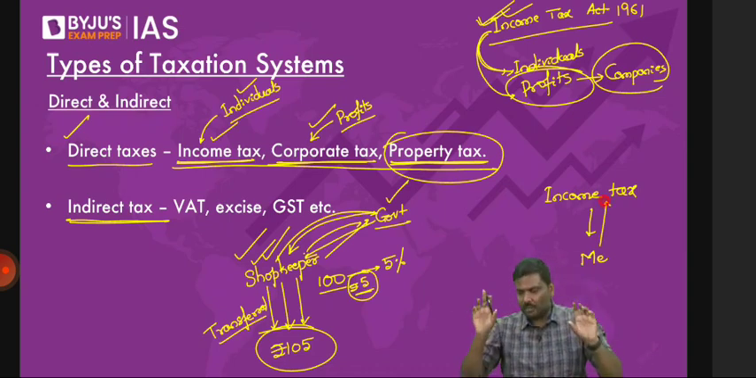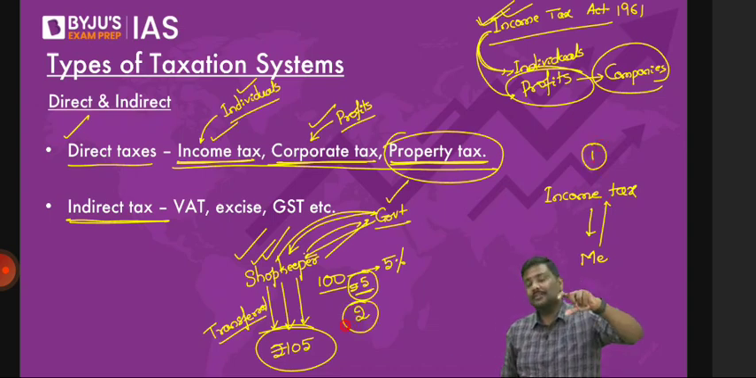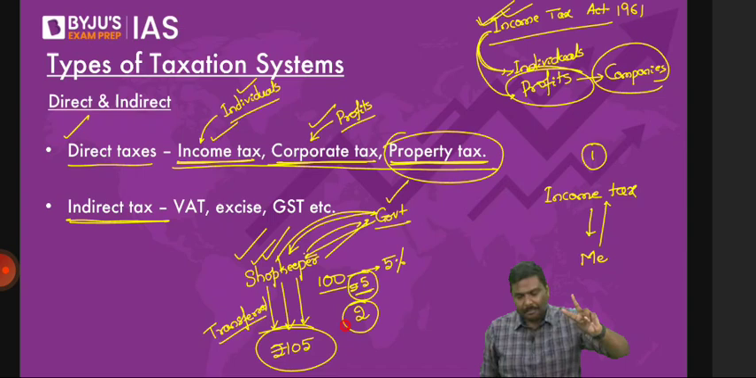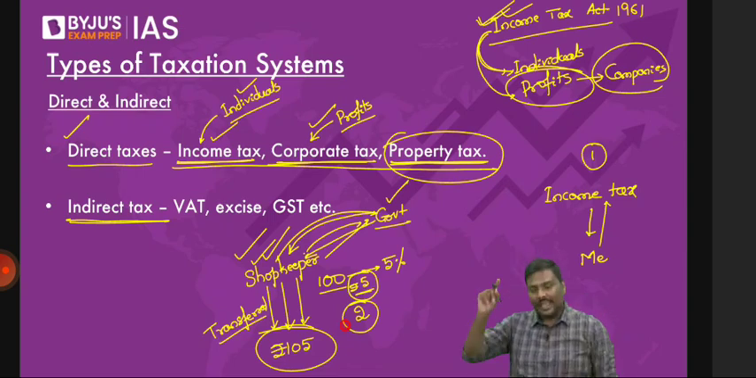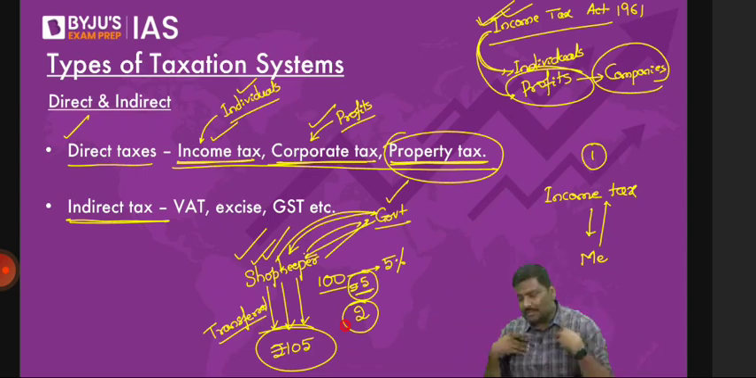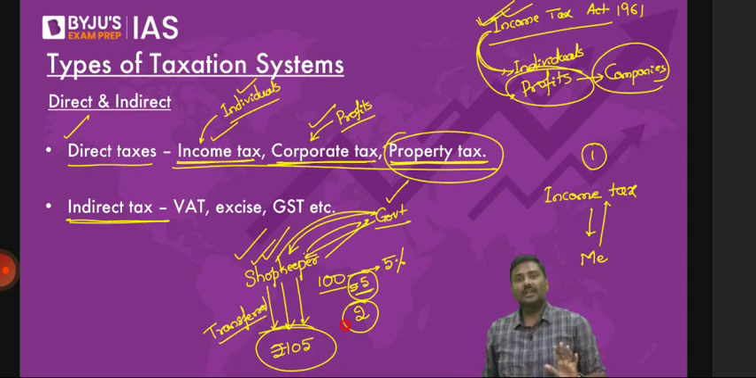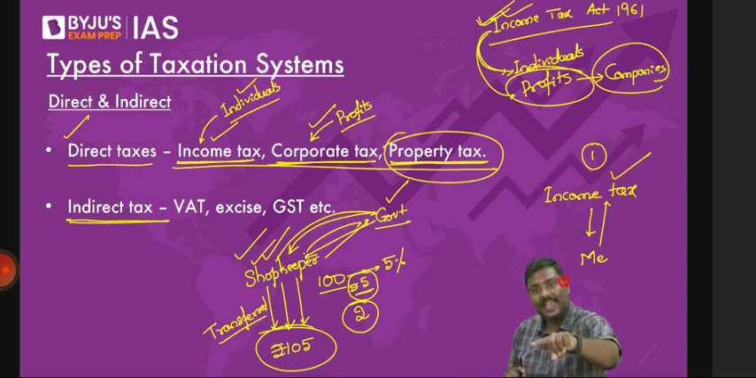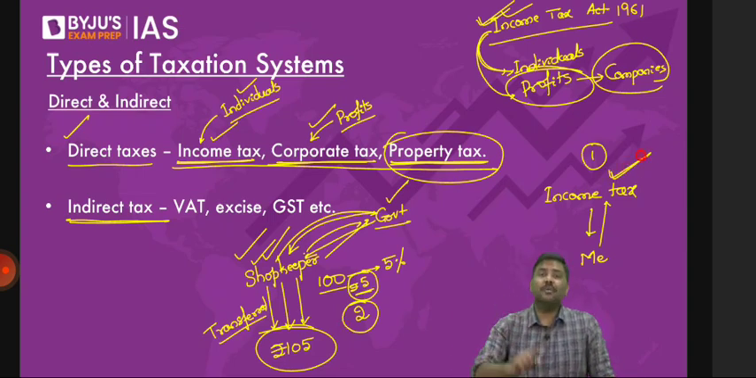If I write this as example 1 and example 2, in example 2, the tax burden is transferred. I repeat, in example 2, the tax burden is transferred. In example 1, the tax burden is not transferred. I am supposed to pay the taxes. I will only pay the taxes. So whenever the taxes are imposed and collected from the same person, these are called a direct tax.